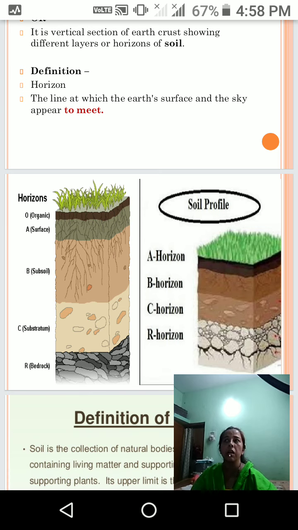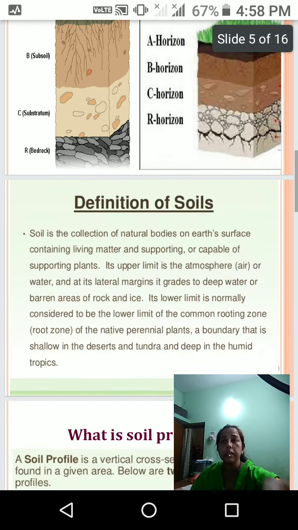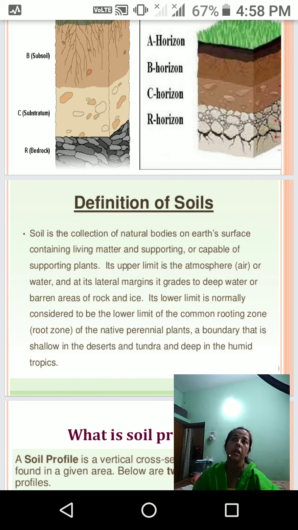First is the organic layer, then the surface. B layer is the subsoil. C layer is the substratum, and R layer is the bedrock. So these are the layers of the horizons, and they are important for the profile of the soil.